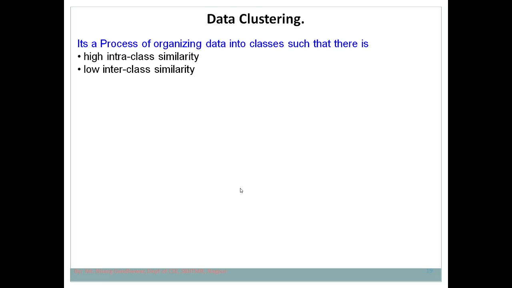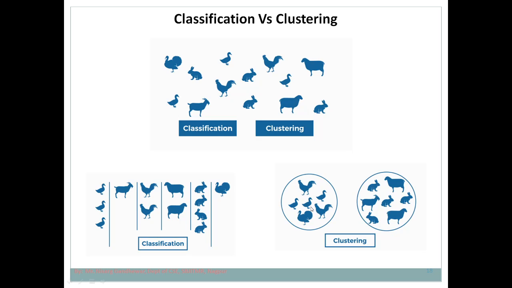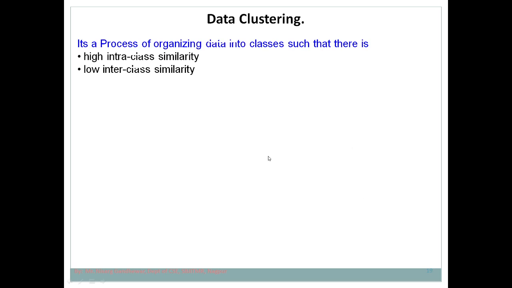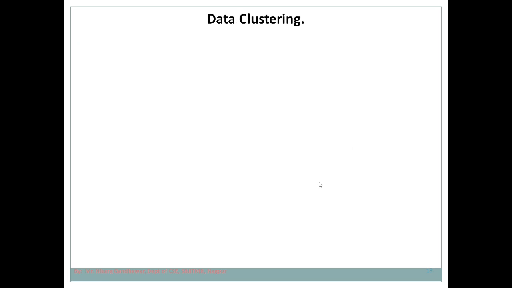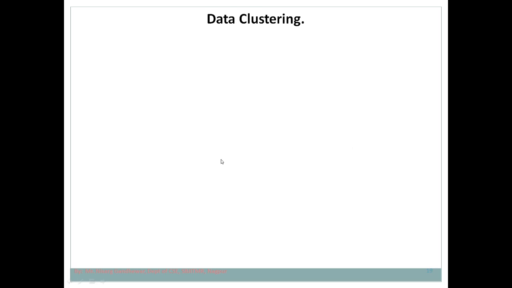So what is clustering? Clustering is the process of organizing data into different classes such that there is high intra-class similarity. What is the meaning of this? All these animals have a similarity, their size is somehow the same, and this cluster also has a similarity that the size of the animals is the same. This is how we form high intra-class similarity and low interclass similarity. Interclass similarity means: this is cluster 1 and this is cluster 2, they have some similarity but mostly they are dissimilar. This is what we want.